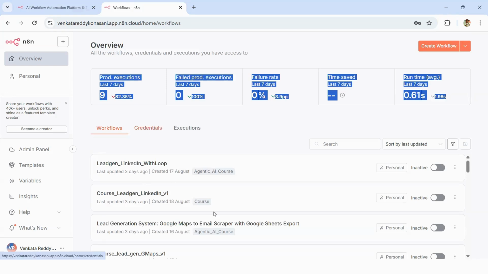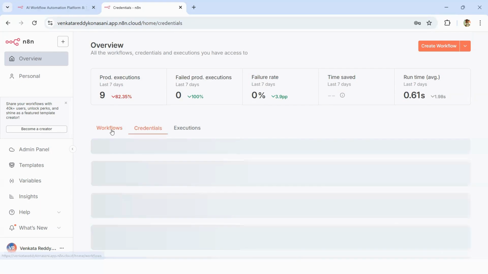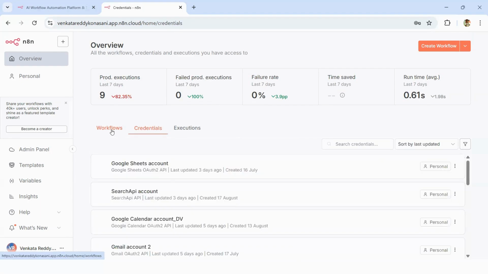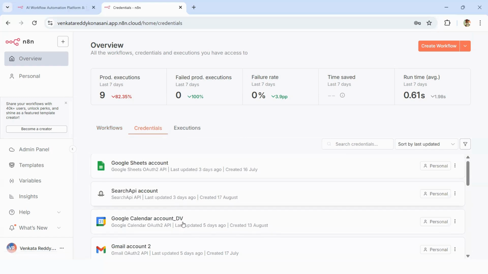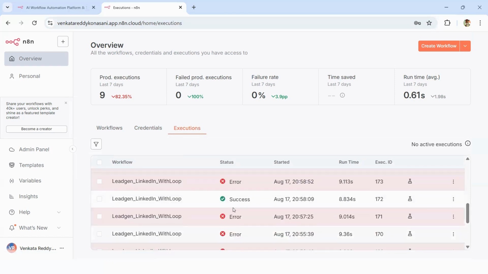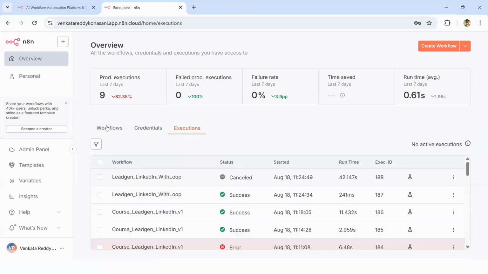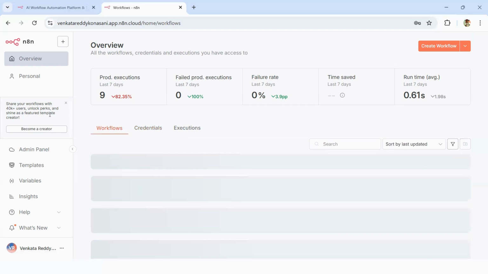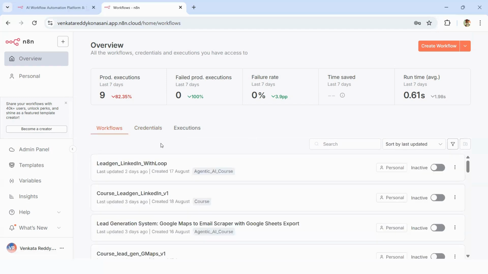And then different types of credentials from Gmail, from any of the other APIs like OpenAI that you are using, all these Telegram, different credentials will be available here. And what are your past executions? What did you execute? How many of them are success? How many of them got errors? And how many of them are cancelled while executing? All of that will be given here. So this is your basic first screen that you see.